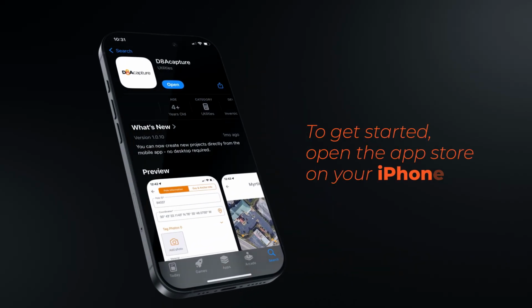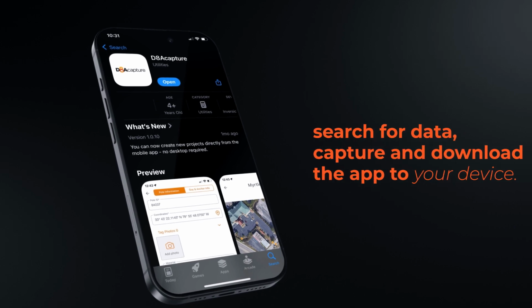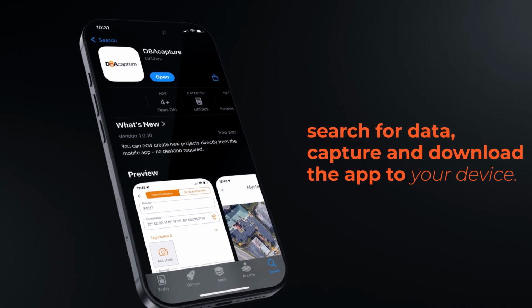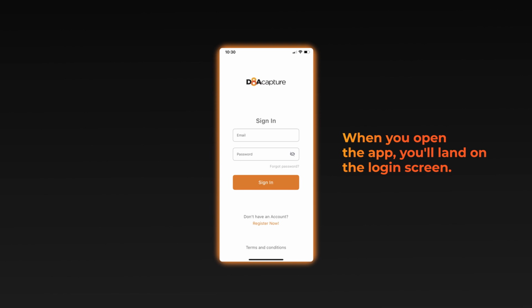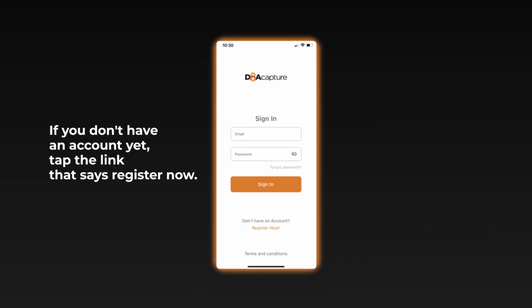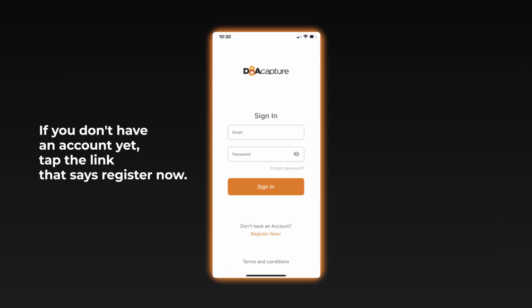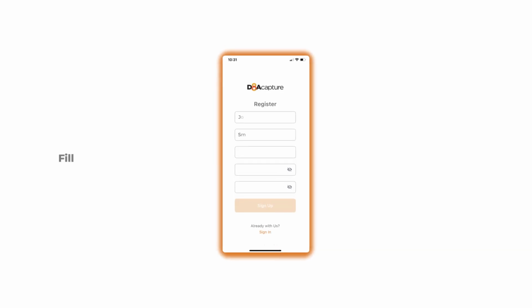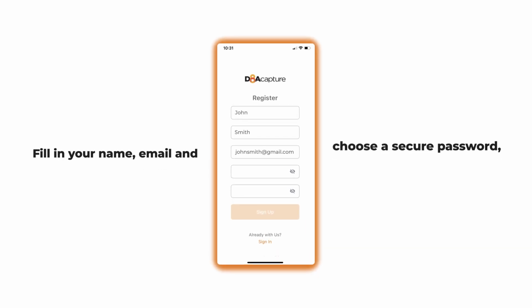To get started, open the App Store on your iPhone. Search for D8Acapture and download the app to your device. When you open the app, you'll land on the login screen. If you don't have an account yet, tap the link that says Register Now. Fill in your name, email, and choose a secure password, then tap Sign Up.